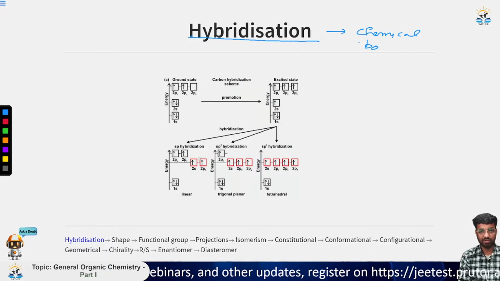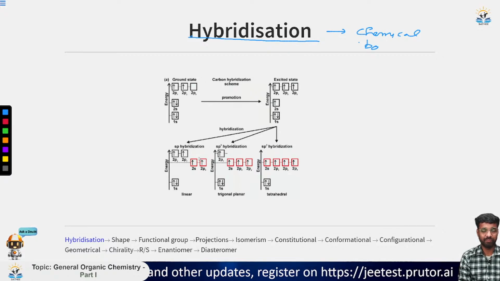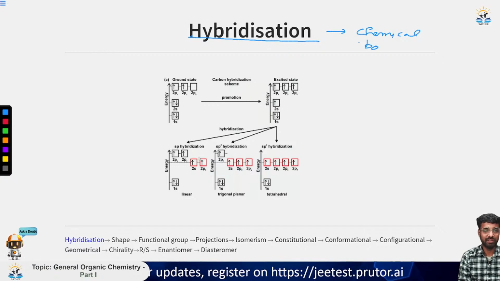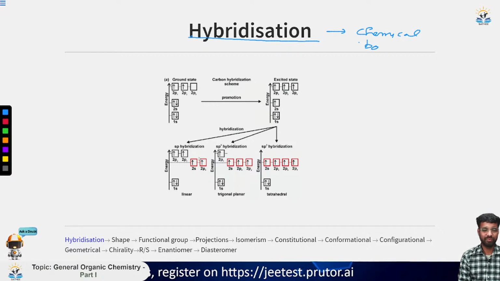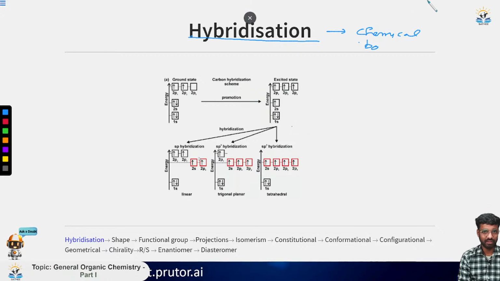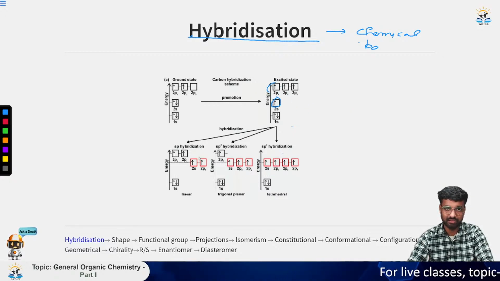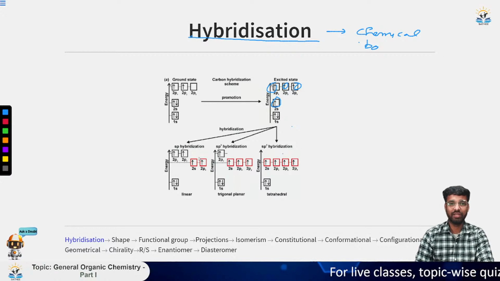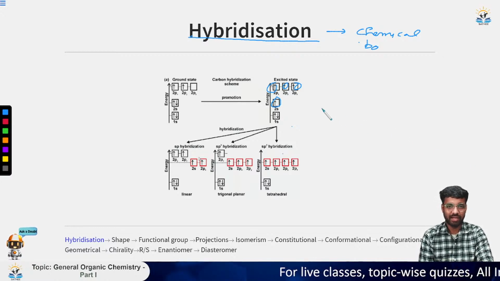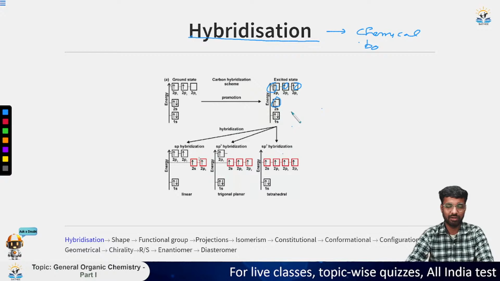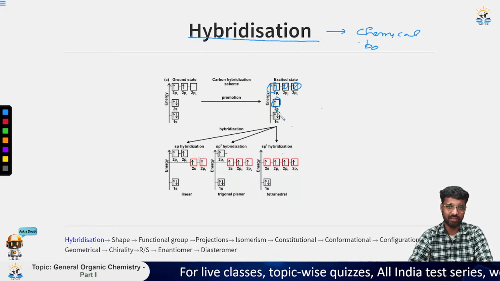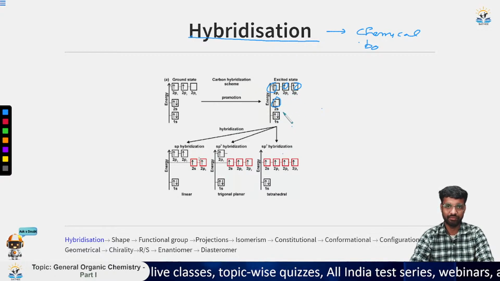This diagram covers this whole concept in one picture. It is a very useful one, and I have taken it from a research paper. Now if you see here, A is the ground state, which has two unpaired electrons. After that, the excitation takes place, and we have four unpaired electrons: this one, this one, this one, and this one. After this excitation takes place, all of these atomic orbitals, that is 2s, 2px, 2py, and 2pz, mix with each other and form the hybridized orbitals.